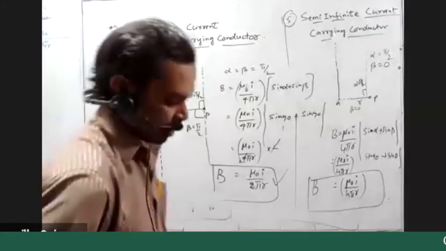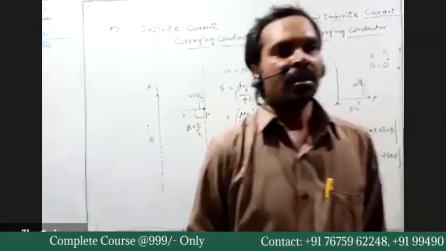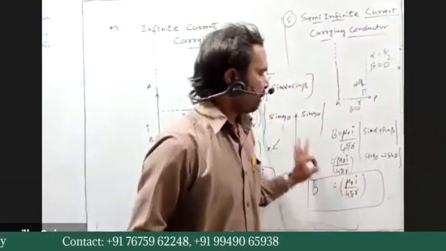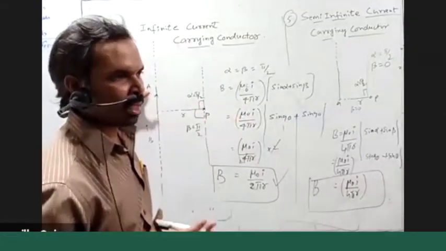Try to remember how we calculate the magnetic field induction due to a current carrying conductor using Biot-Savart's law.